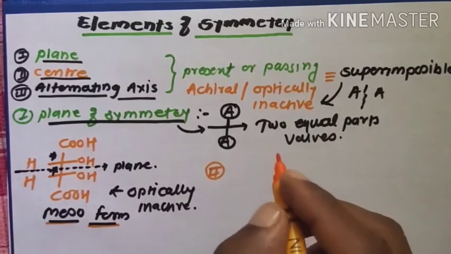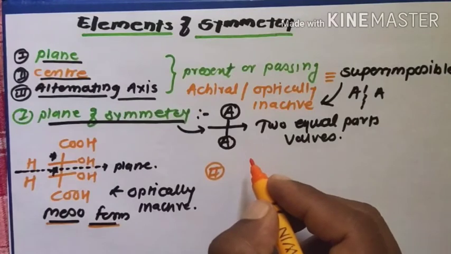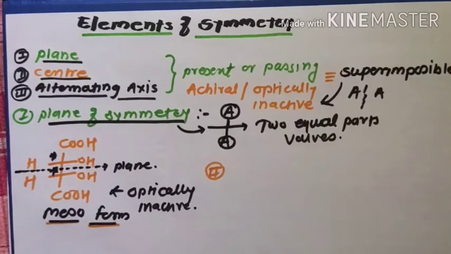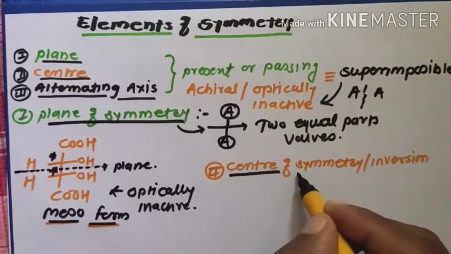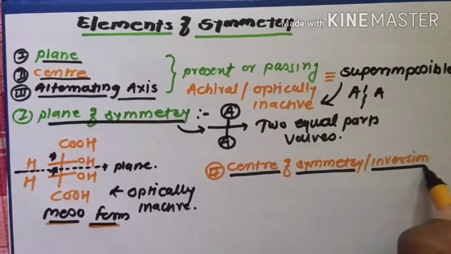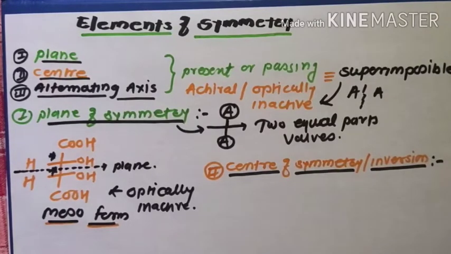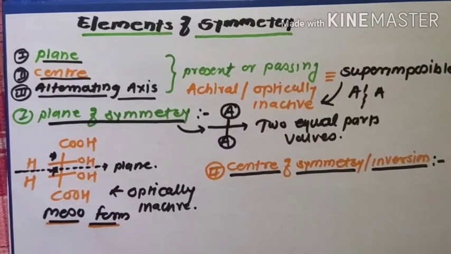Then the second one, center of symmetry, also known as inversion center. A center of symmetry is defined as a point or atom in a molecule from which a line drawn on one side is produced to an equal distance on the opposite side.